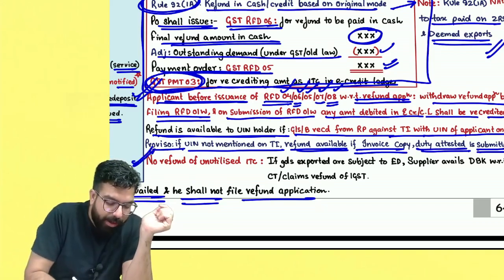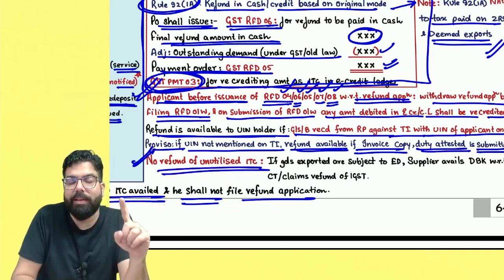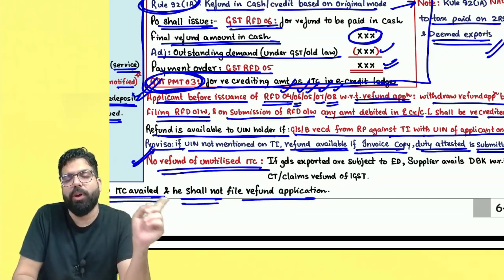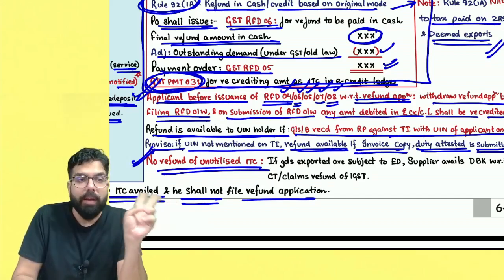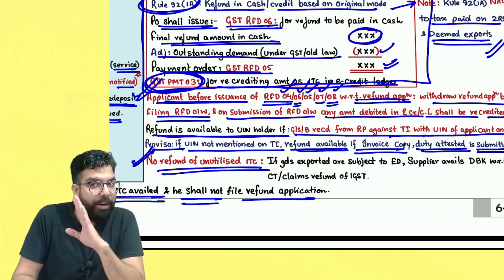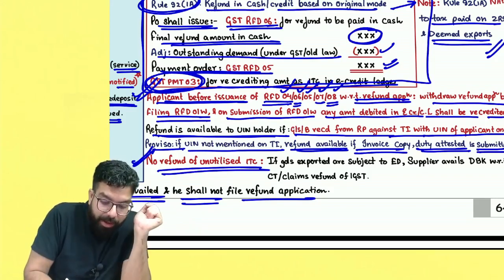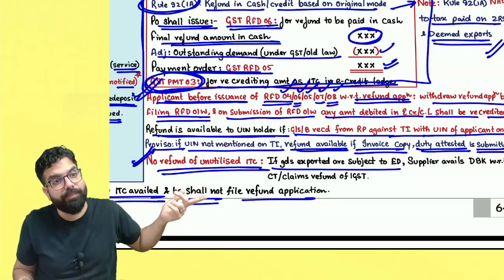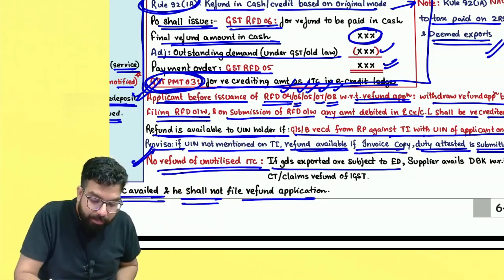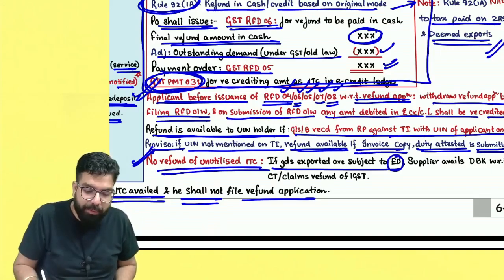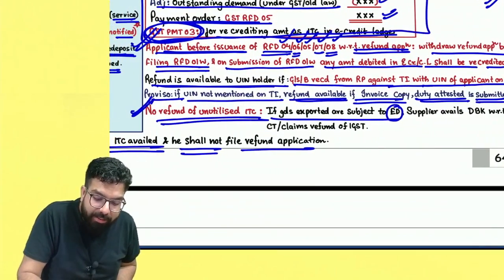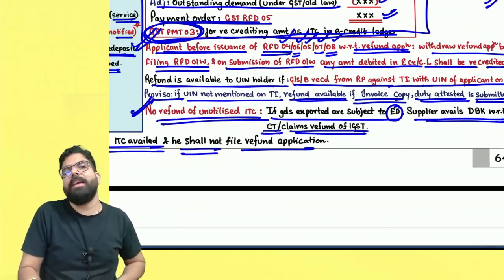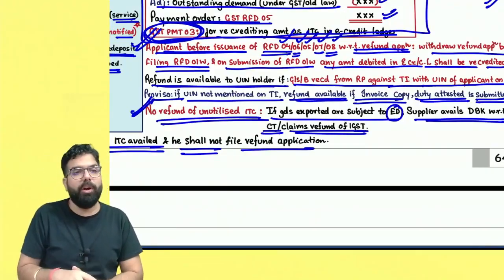The next one over here is very, very important. No refund of unutilized ITC. Refund of unutilized ITC is always given in two scenarios only: zero rated supply under LUT or bond, or inverted duty structure. Remember, in both scenarios, refund of unutilized ITC will not be given if goods exported are subject to export duty. They are telling if goods are subject to export duty, refund of unutilized ITC will not be given. If the supplier avails duty drawback with respect to central tax, or you claim refund of IGST, in that scenario also refund of unutilized ITC will not be given.